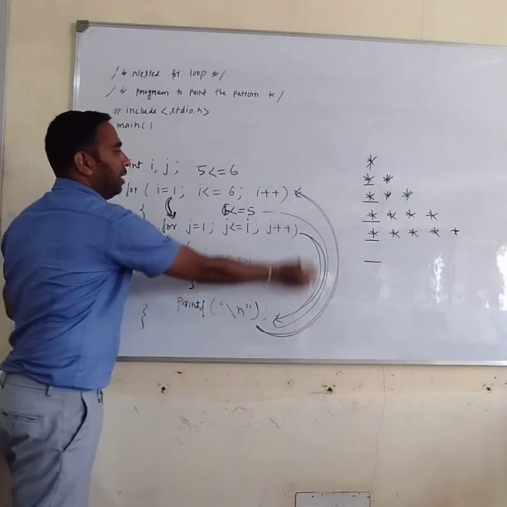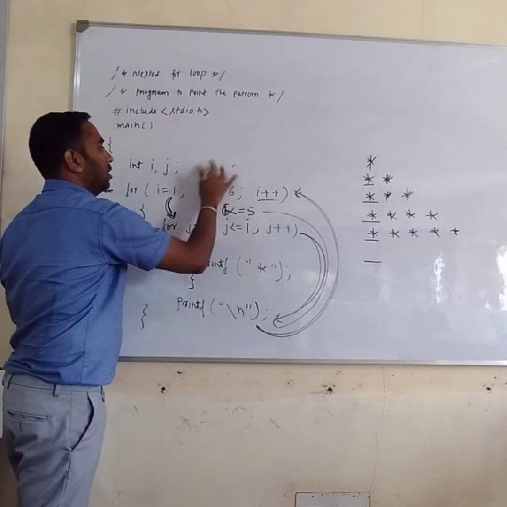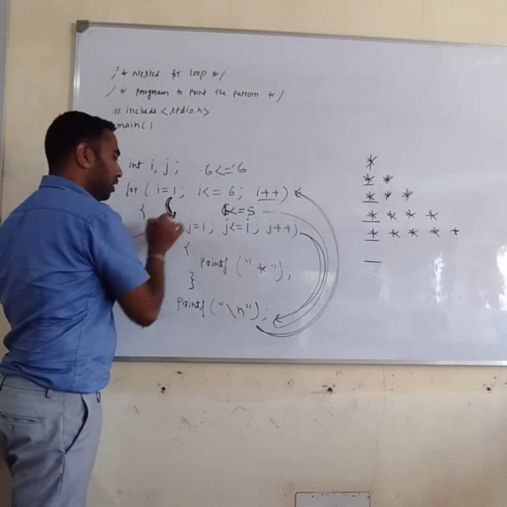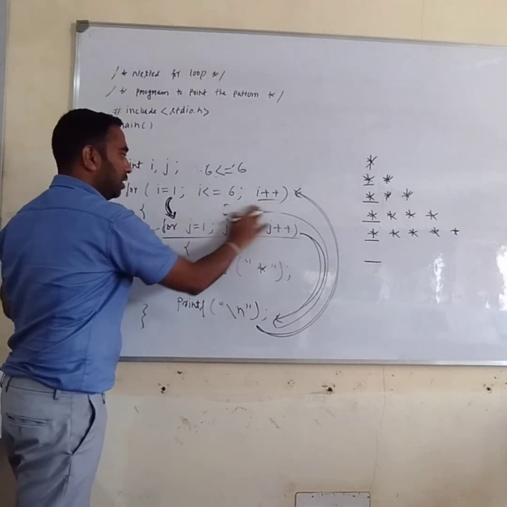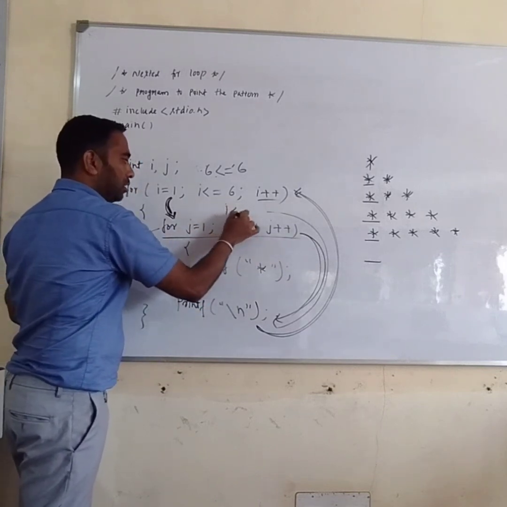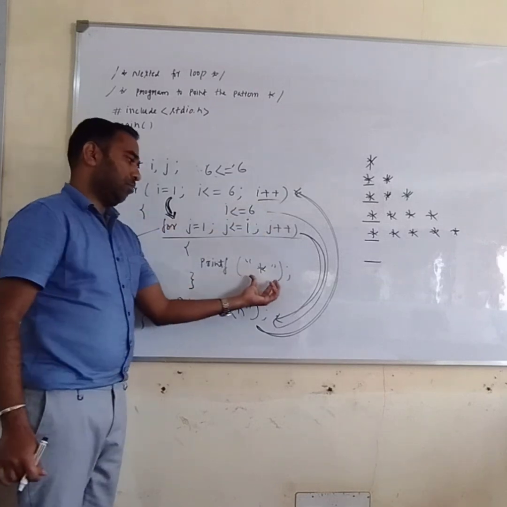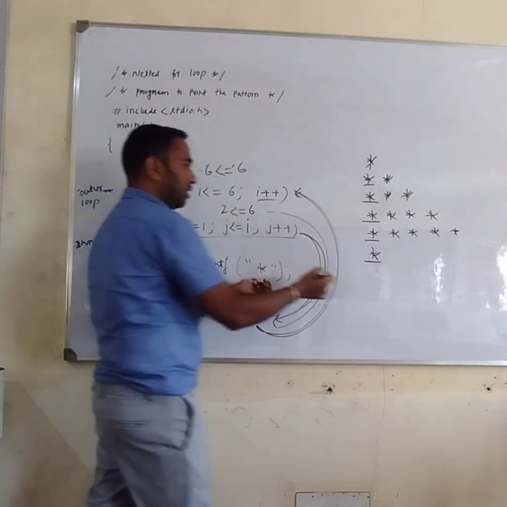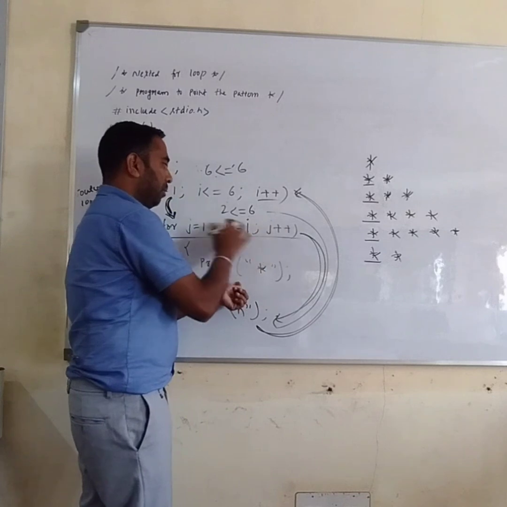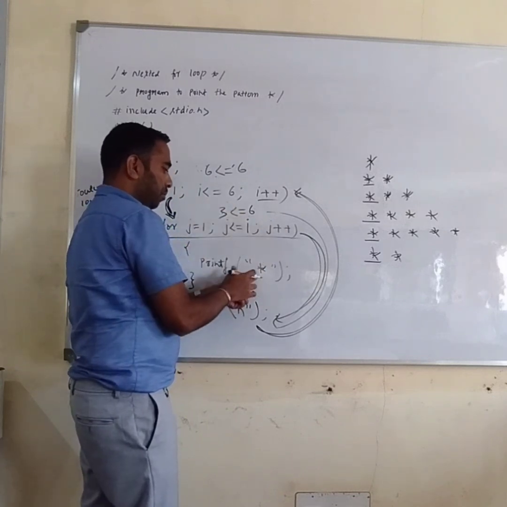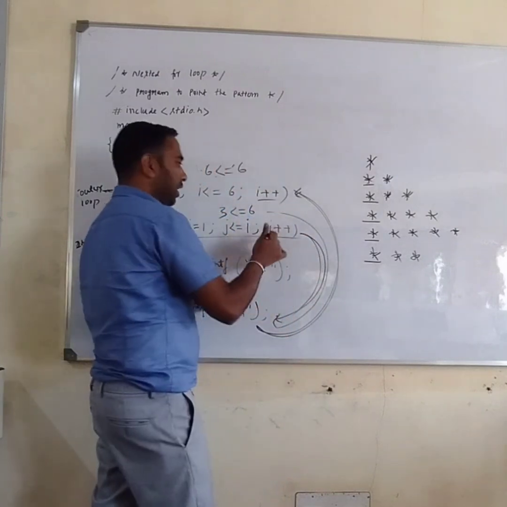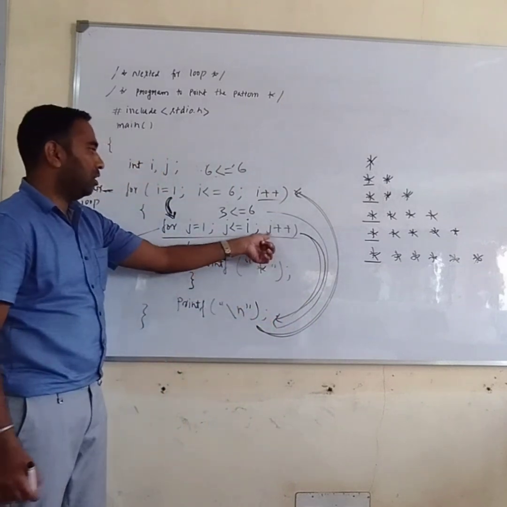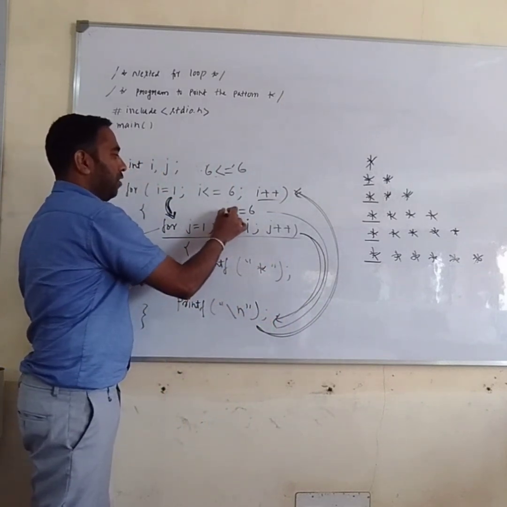Then I is incremented. I becomes 6. 6 is less than or equal to 6. Yes. The outer loop comes inside the for loop. It checks the condition for this: J value 1 is less than or equal to 6, yes, print star. Increment J, 2 is less than or equal to 6, yes, print star. Increment J, J becomes 3, print star. Increment J, how many times? 6 times. Then J becomes 7.